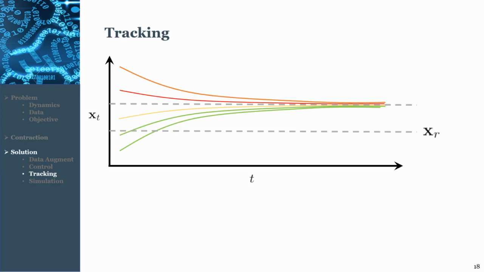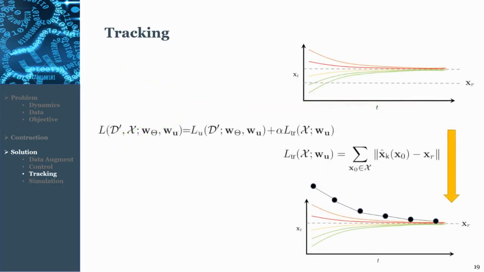But the trajectories may not converge to where we want them to converge. So to solve this issue, we add a steering term to the loss function. This steering term tells the controller, besides forcing the contraction on the system, it should make sure to drive a limited number of states to a desired state in case steps. So we're steering our dynamics.